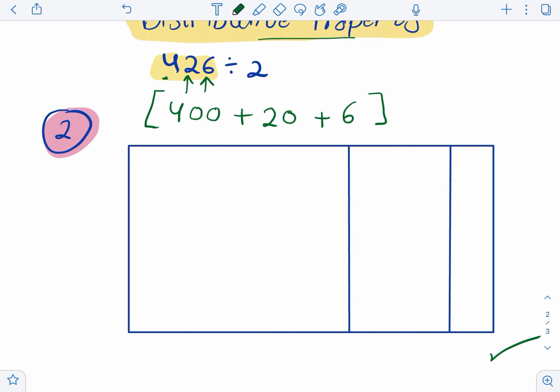Now let's take these split numbers and put them in the model here. The biggest part is for the 100, so 400. The second part is for the tens, here's the 20. And the smallest part is for the ones, which is the 6. All need to be divided over the number 2. So I will take this 2 and write it here on this side. And now let's start to divide.